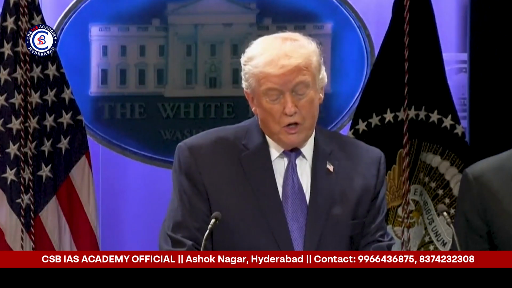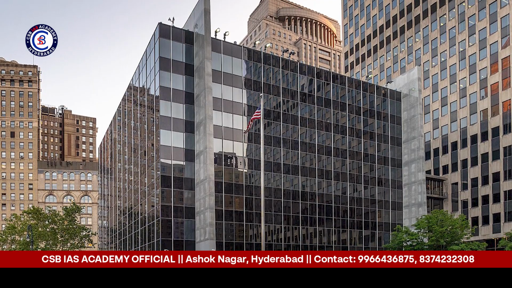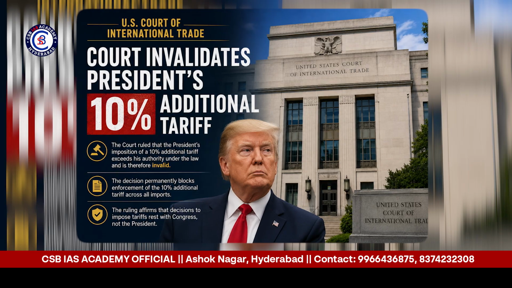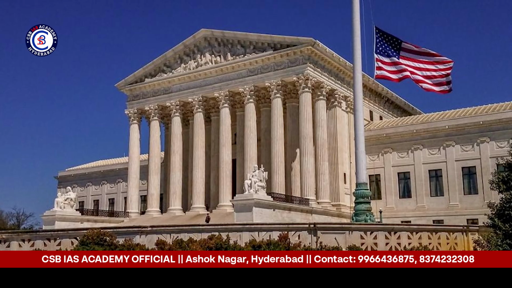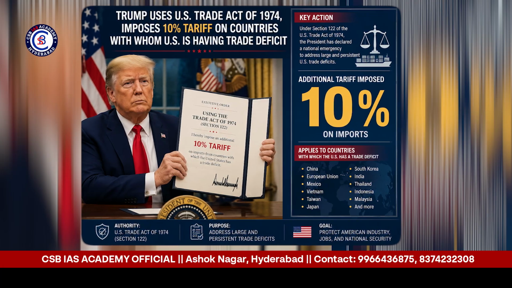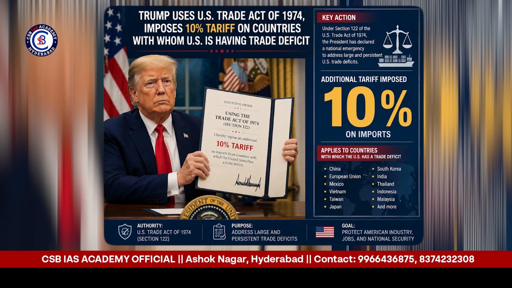In a huge setback to US President Donald Trump, the US Court of International Trade has invalidated the 10% additional tariff imposed by the President, in the aftermath of the US Supreme Court invalidating his earlier tariffs. When those tariffs were invalidated, Donald Trump used the US Trade Act of 1974 and imposed a 10% tariff on the countries with whom the US has a trade deficit.